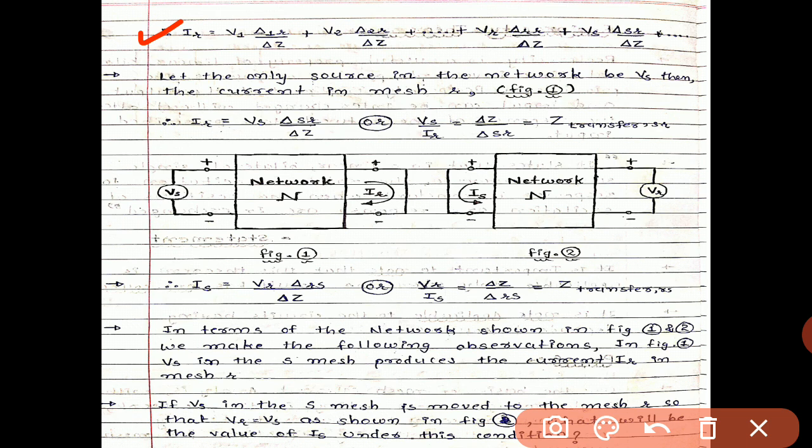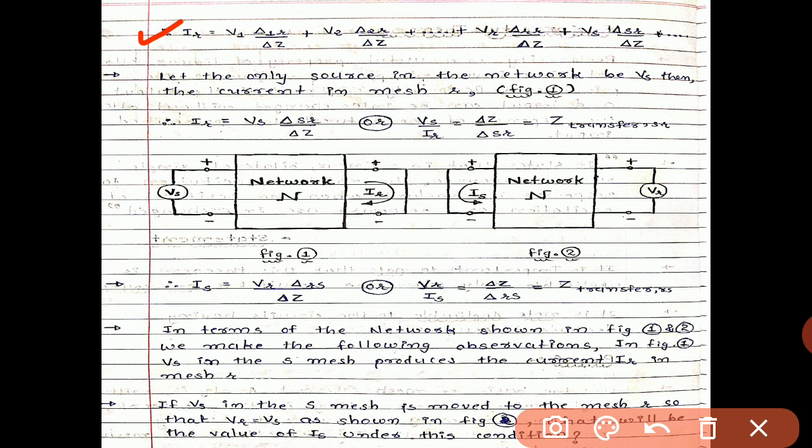So we can write the equation for IR, that is V1 delta 1R divided by delta Z plus V2 delta 2R divided by delta Z plus and so on, plus VR delta RR divided by delta Z plus Vs delta SR divided by delta Z and so on.